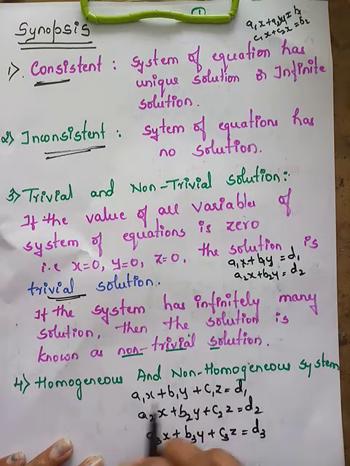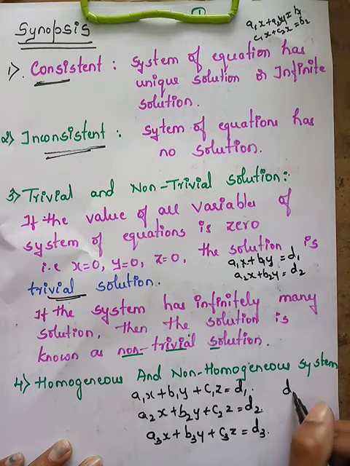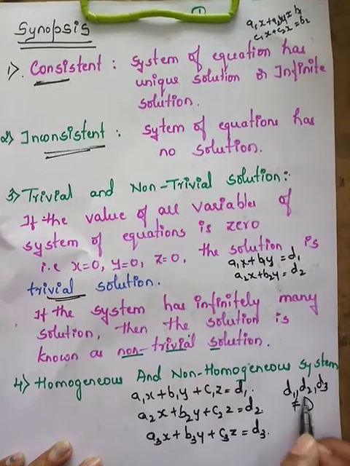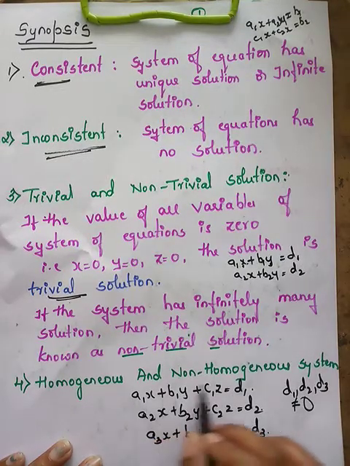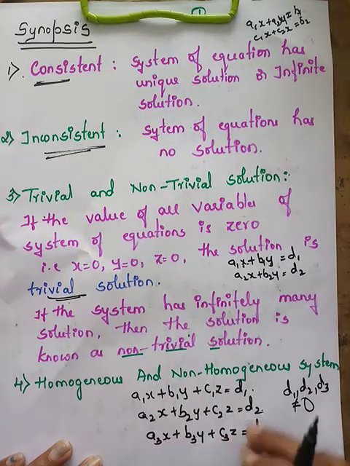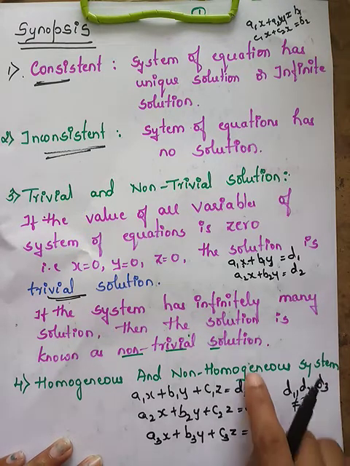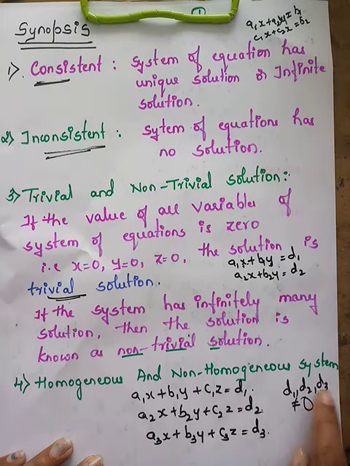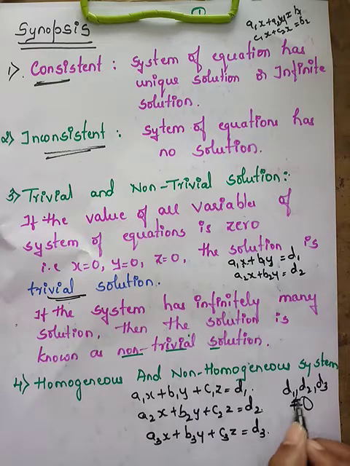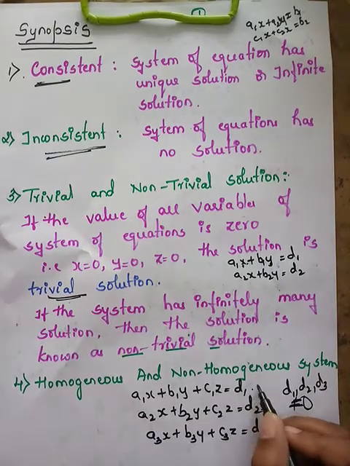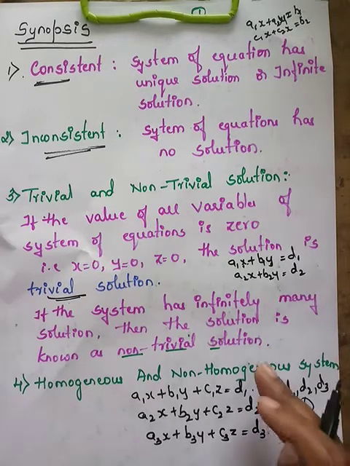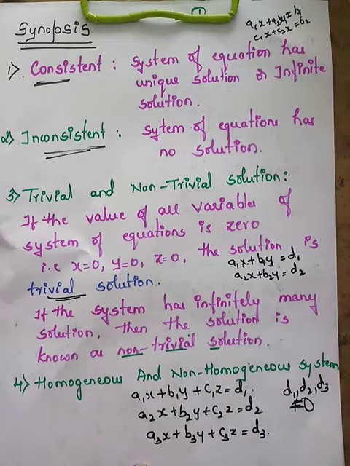If d1, d2, d3 are all non-zero, not equal to 0, then this is known as a non-homogeneous system. If d1 is 0, d2 is 0 and d3 is 0, that is, if the right hand side is 0, then it is called a homogeneous system. If not, it is called a non-homogeneous system.